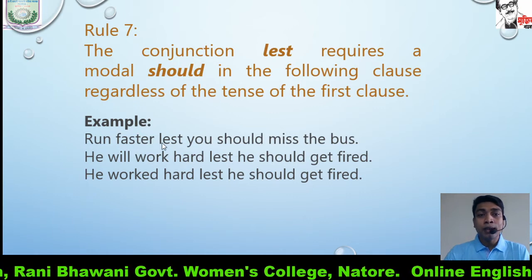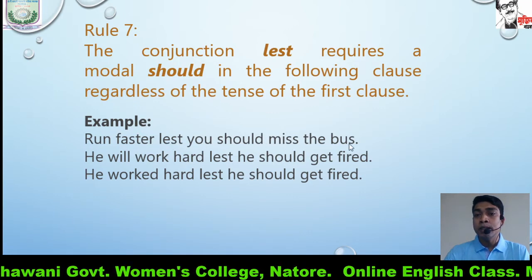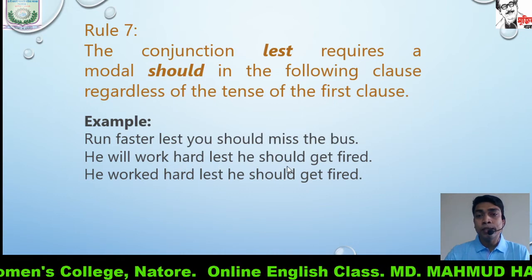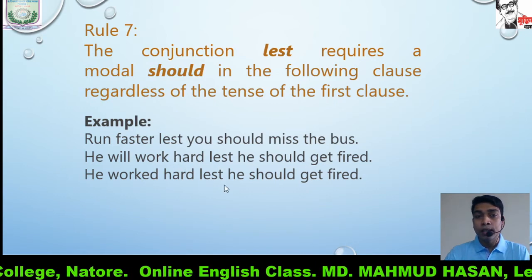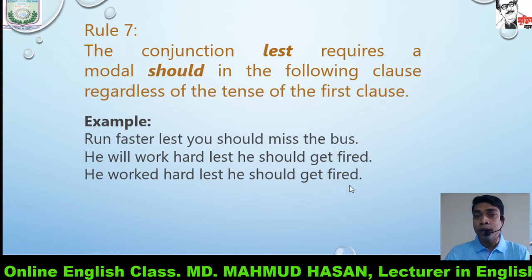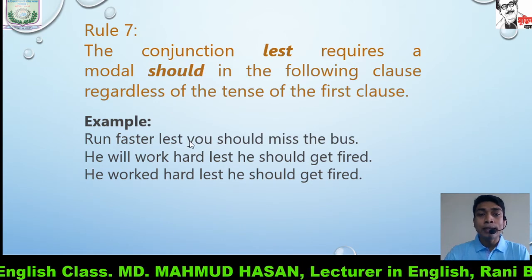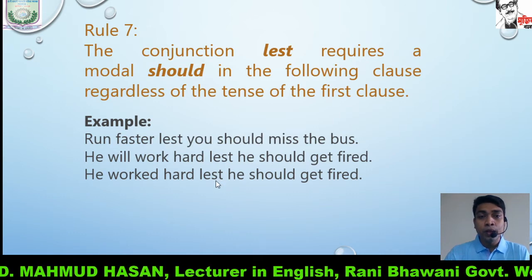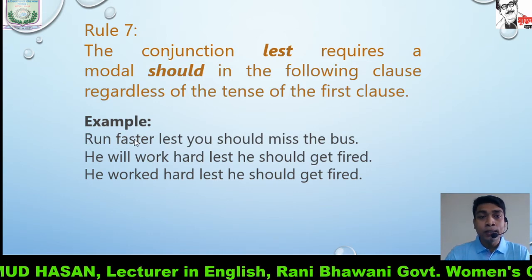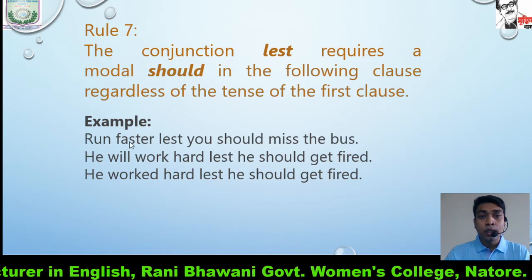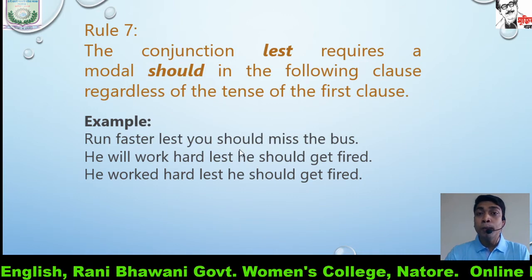Run faster lest you should miss the bus. He will work hard lest he should get fired. He worked hard lest he should get fired.